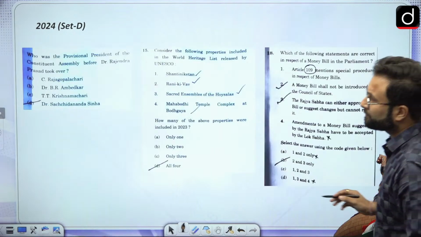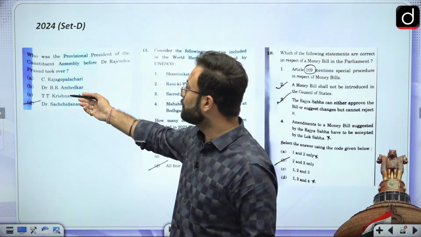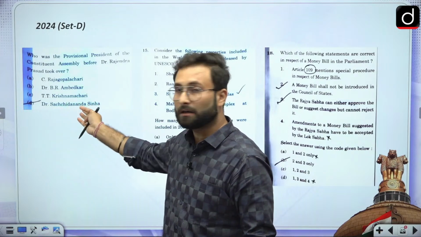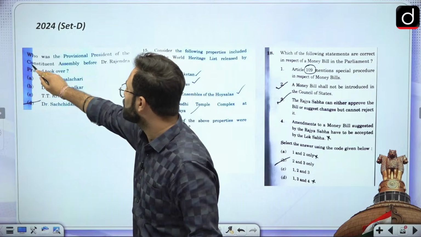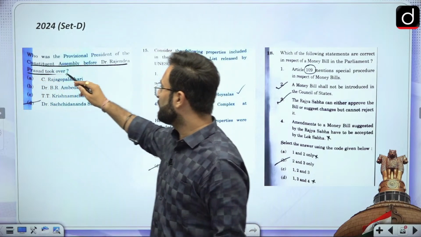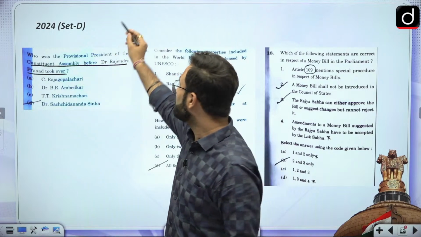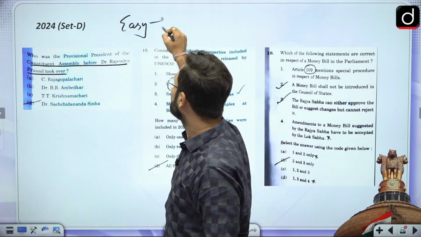Now moving further, here you can see they have asked you about C. Rajagopalachari, B. R. Ambedkar, Krishnamachari and Sachchidananda Sinha. You know that when we are talking about the Constituent Assembly and the provisional president who was made before Dr. Rajendra Prasad, this was a very simple question. That is why we can say that the paper was easy to moderate.